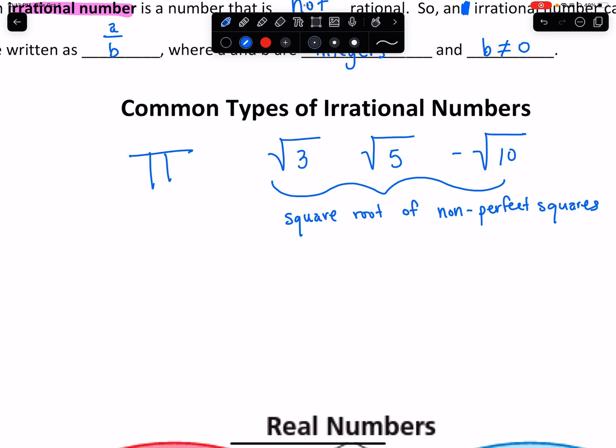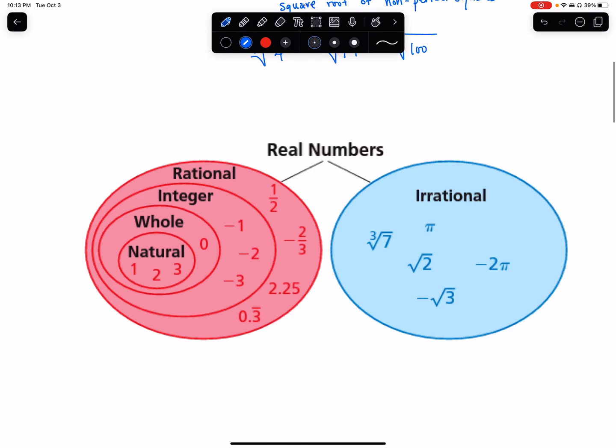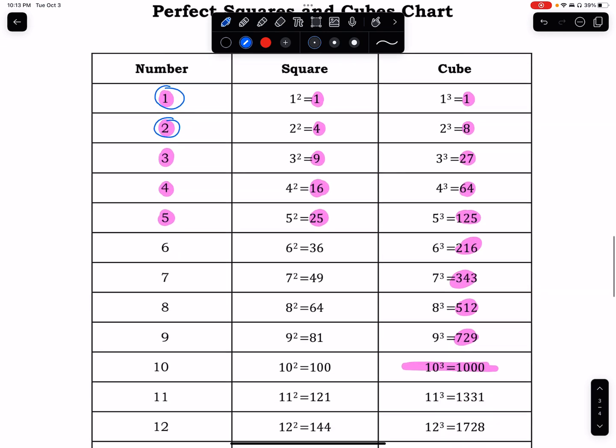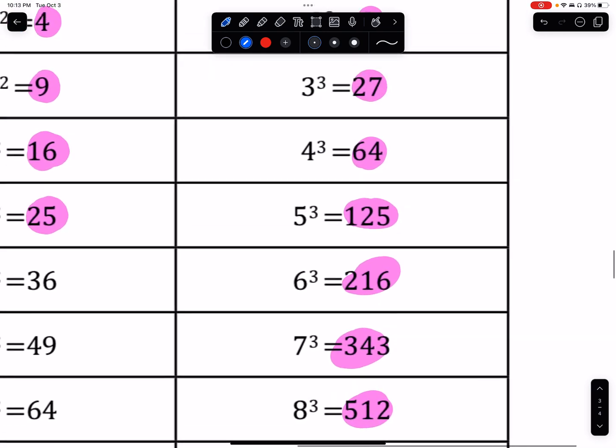Likewise, if you take the cube root of non-perfect cubes, like the cube root of 4, that was one of the ones we looked at. If you take the cube root of 17, the cube root of 100. 100 is a good number, right? Well, go down here in our list. Is 100 one of the perfect cubes? Look right here. I don't see a 100. I see 64, and then it goes straight to 125.